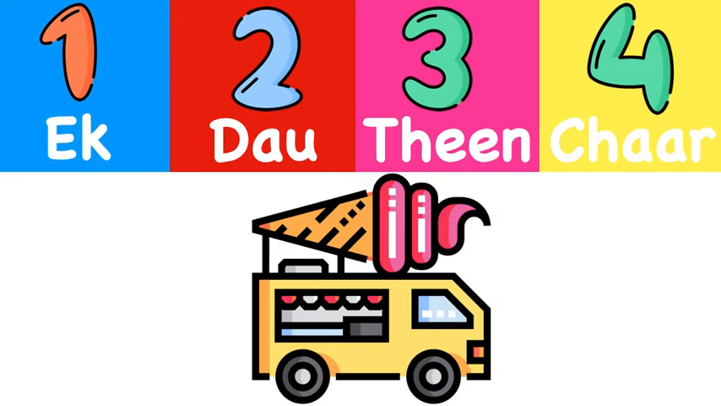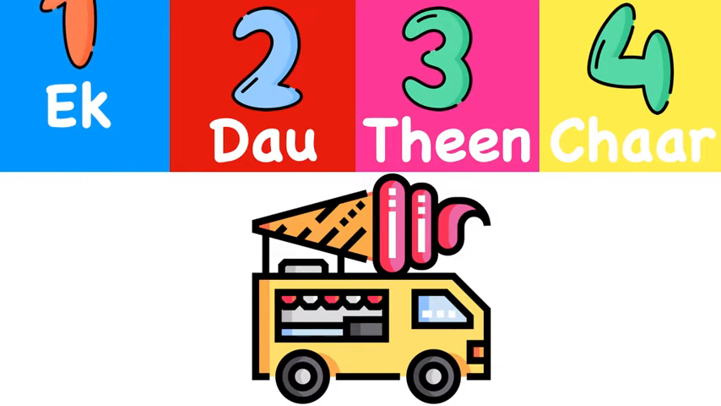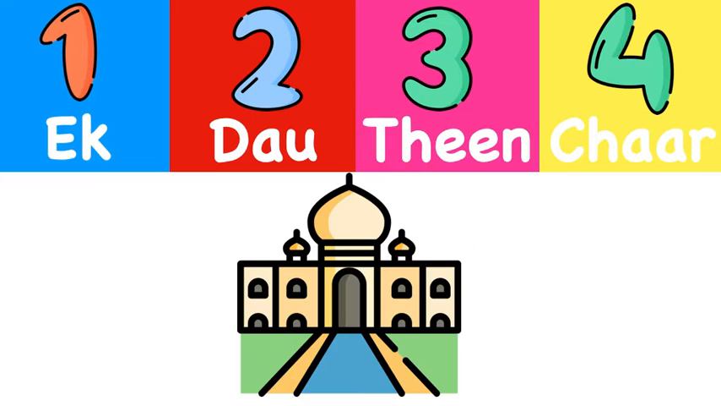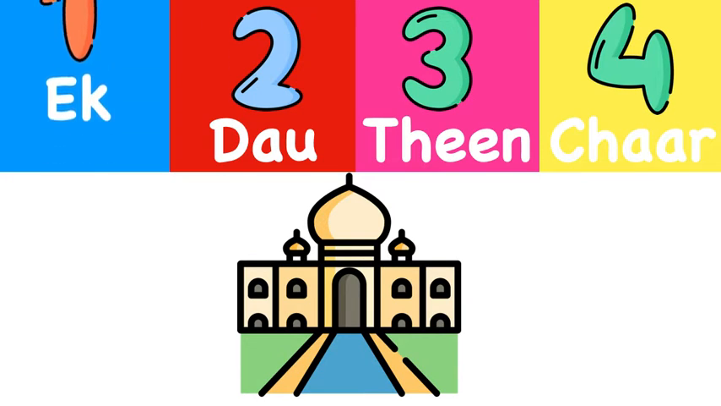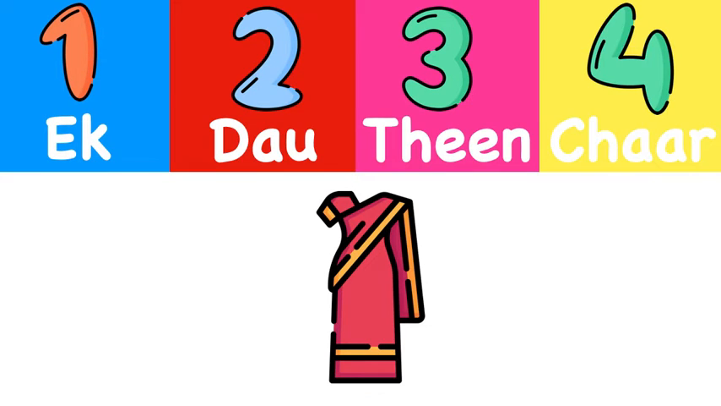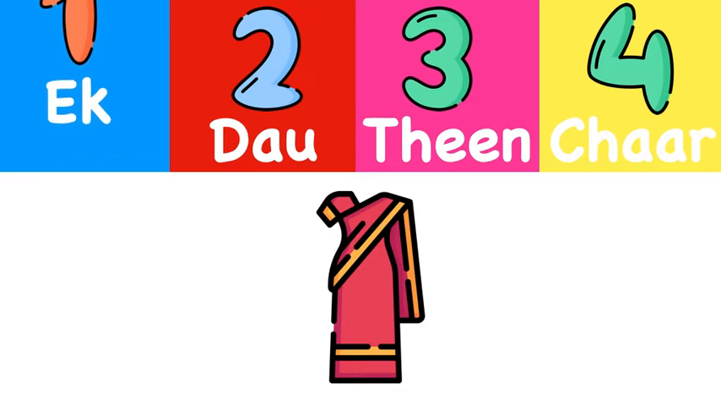There is one ice cream truck. How do we say 1 in Hindi? Ek, do, teen, or char? Ek. There is one Taj Mahal. How do we say 1 in Hindi? Ek, do, teen, or char? Ek. There is one sari. How do we say 1 in Hindi again? Ek, do, teen, or char? Ek.